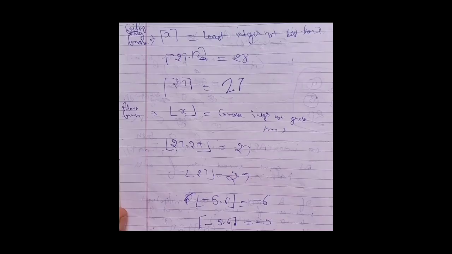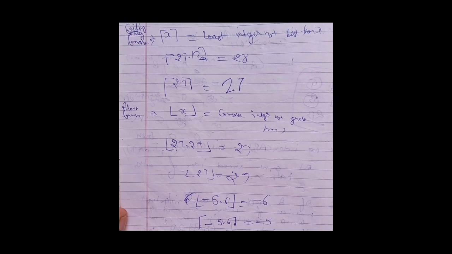Now what is the ceiling function of x? It is equal to the least integer not less than x, which is being denoted by this symbol. Now what is the ceiling function of 27.12? It will be equal to 28, because it is the least integer not less than 27.12. And what is the ceiling function of 27? It will be equal to 27.